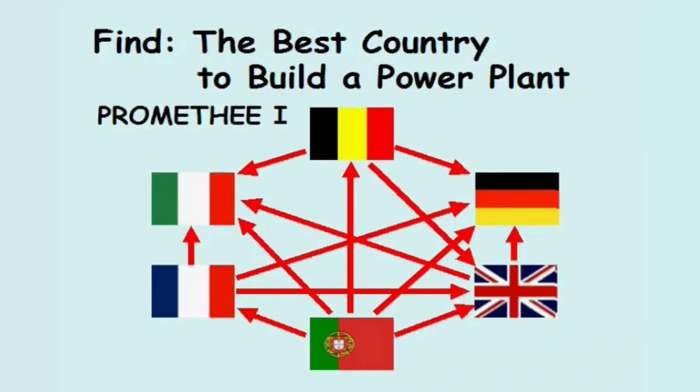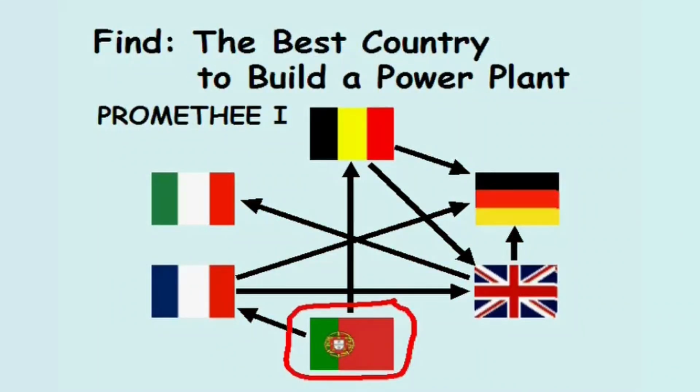Since Promethee assumes transitivity, certain arrows can be removed without changing any relationships. Since Portugal is the only non-dominated alternative, it is the best country in which to build a power plant, using Promethee 1.